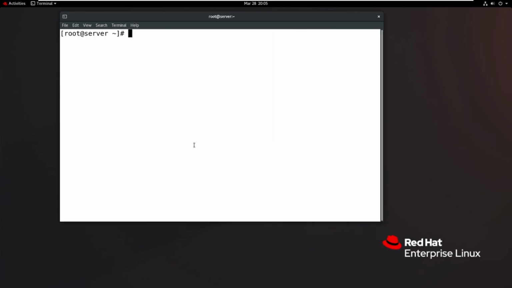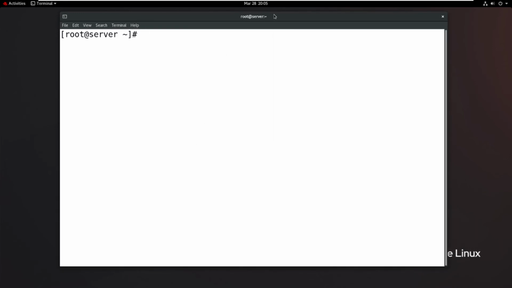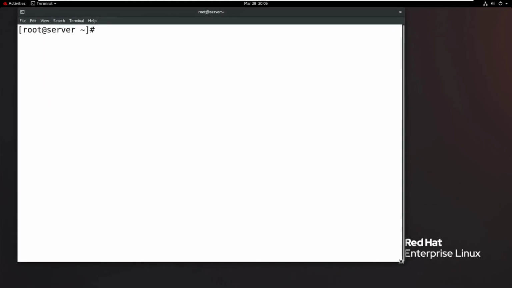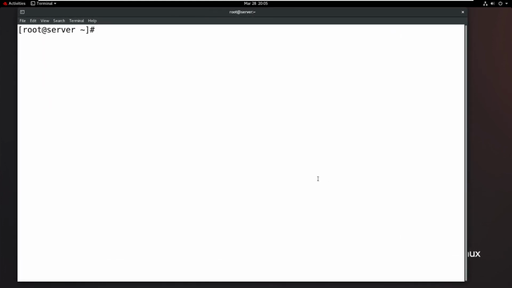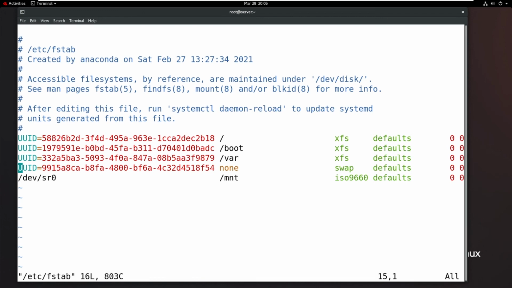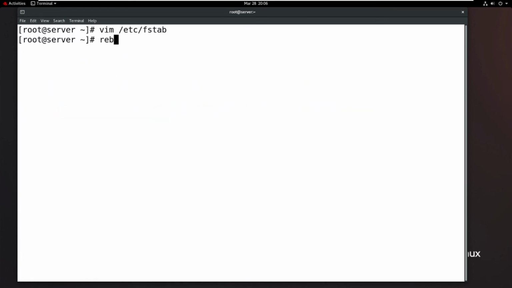Okay, so what I'm saying here: any mistakes under the etc fstab file. Now actually we have the etc fstab file. In the fstab file, something is a mistake, like maybe the swap file system or var file system. Something is missing, 79 is missing. Now escape, shift colon, wq. Okay, if I reboot the machine, what happens? Observe.